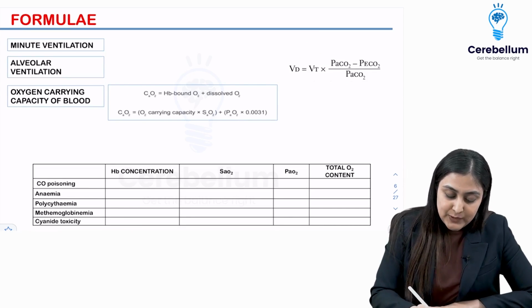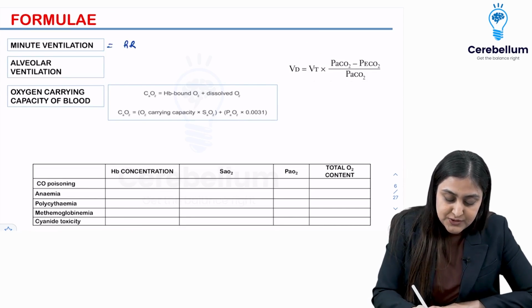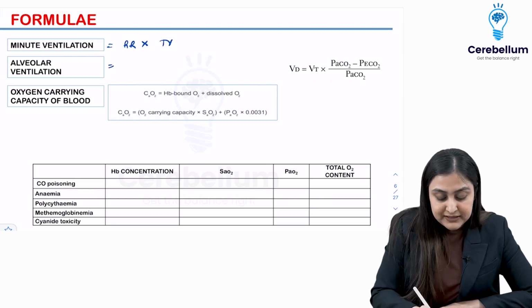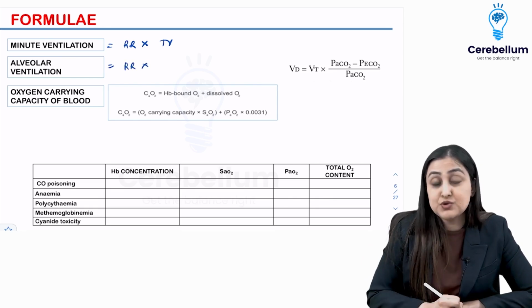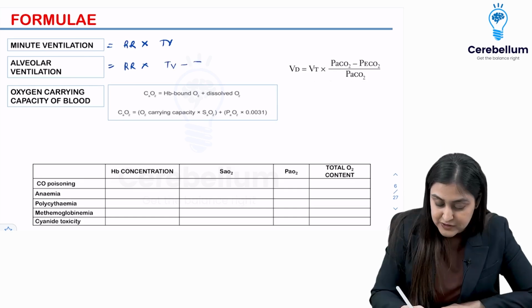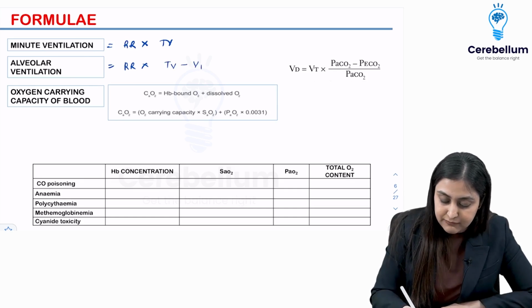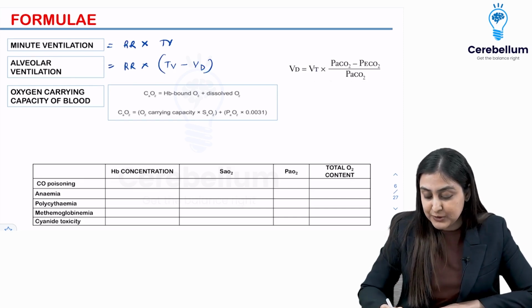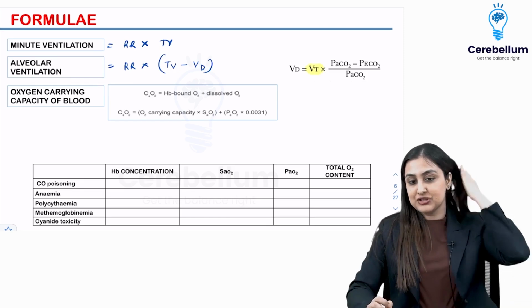So what is minute ventilation? I'm sure you all know this. This is respiratory rate into tidal volume. What is alveolar ventilation? It is the amount of alveolar air which is exchanged. So for this, I need to subtract the dead space. This is going to be the tidal volume minus the volume of dead space. So what is the formula for calculating dead space? So this is how you can actually calculate that.